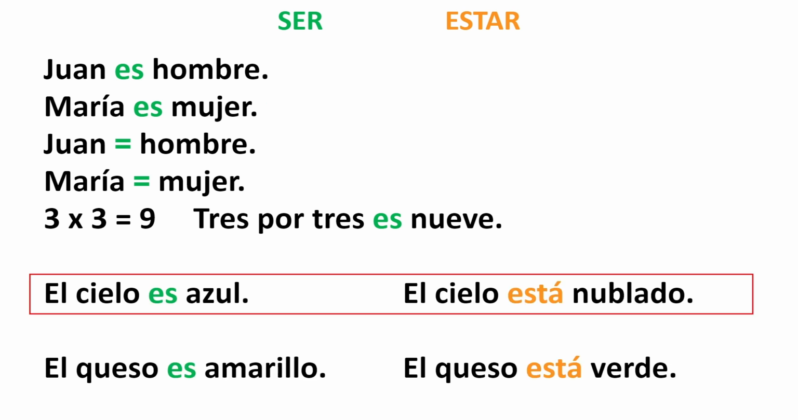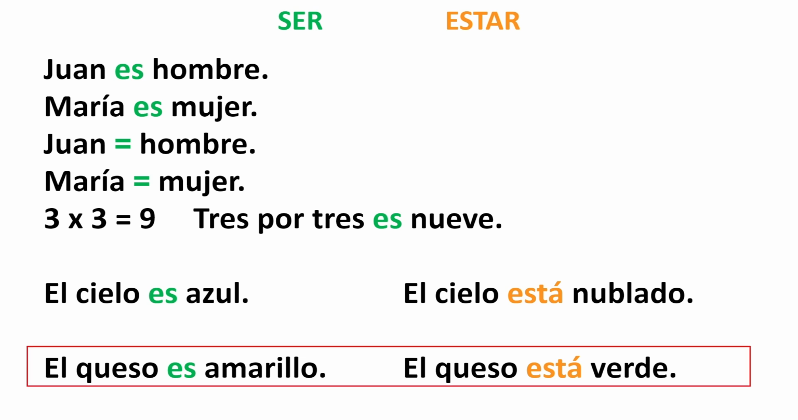Let's take a look at another example. We have el cielo es azul. So sky is blue. And then we have el cielo está nublado. Sky is cloudy. So by using ser, in the first example, el cielo es azul, what I'm saying is that blue is a characteristic of the sky. In the other example, el cielo está nublado, what I'm saying is that yes, it is cloudy, but I am saying that that is just the state the sky is in. I'm not saying that that is a characteristic of the sky. It doesn't have to be cloudy to be a sky.